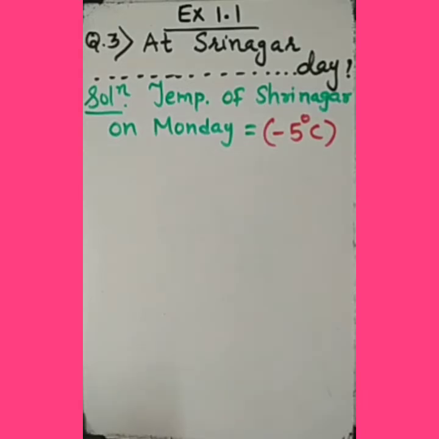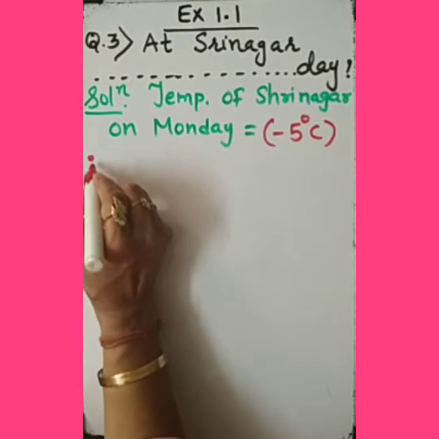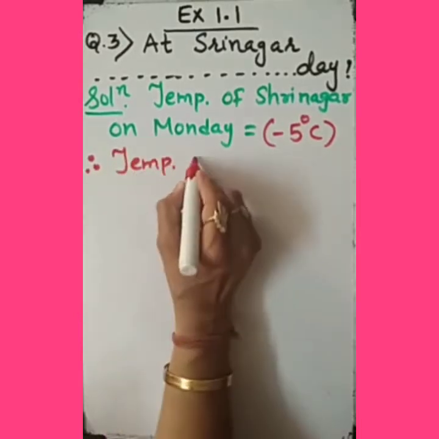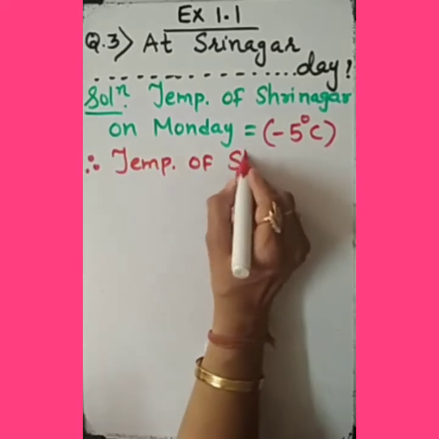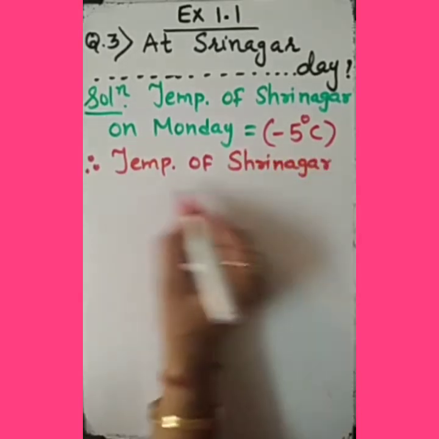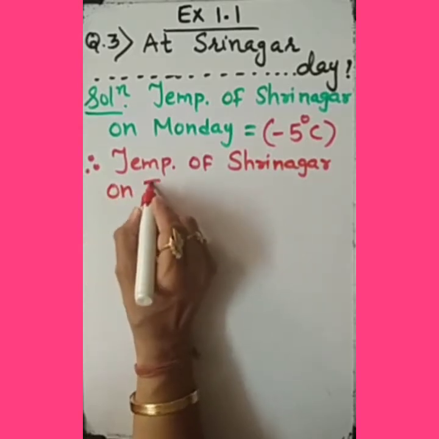Minus 5 degrees Celsius. And then it dropped by 2 degrees Celsius on Tuesday. Therefore, we need to find the temperature of Srinagar on Tuesday.